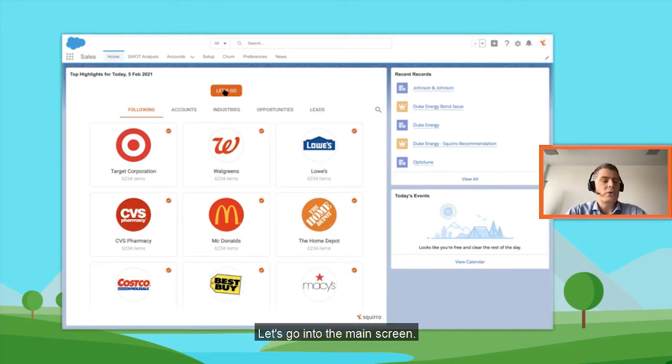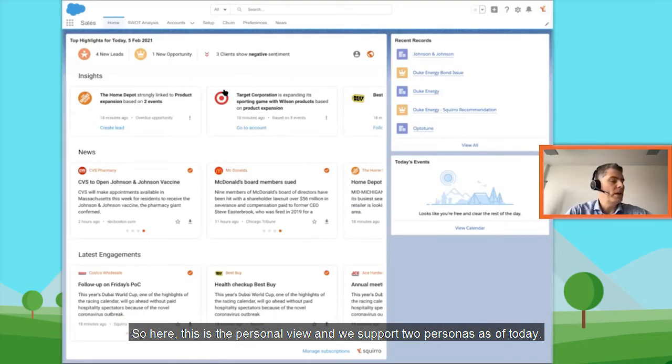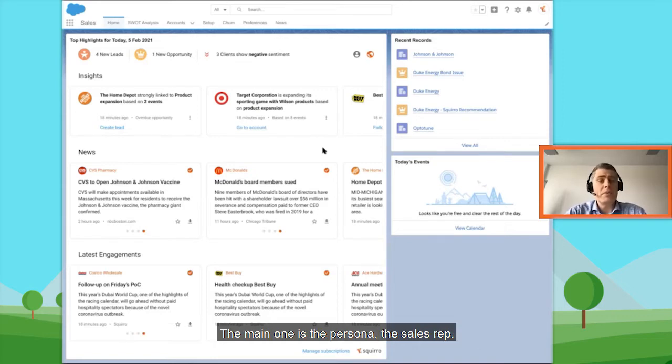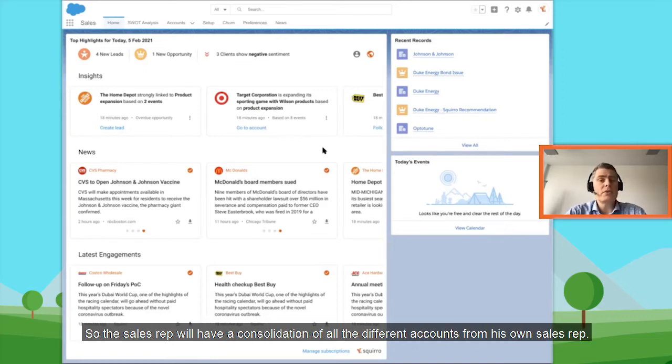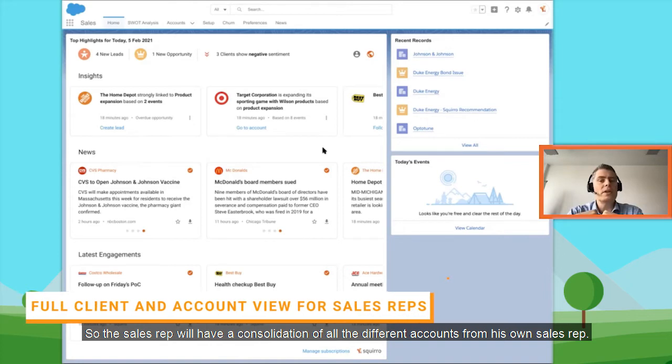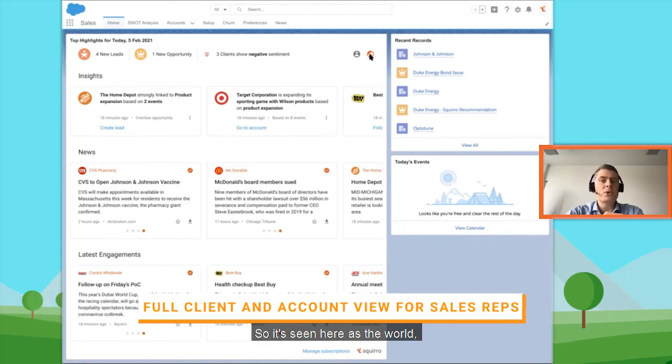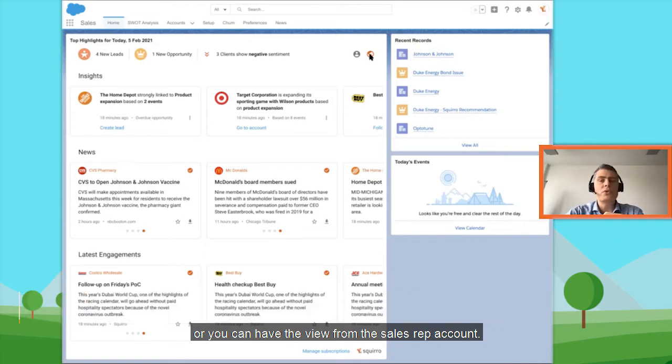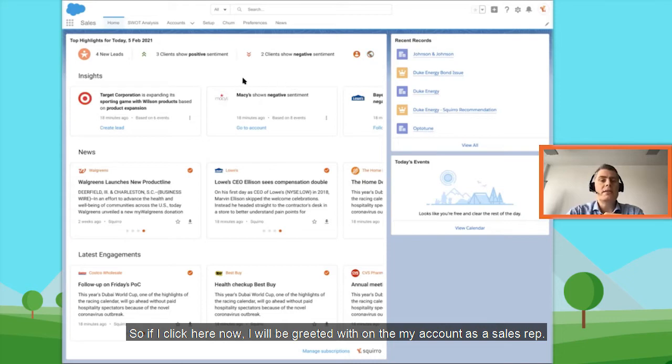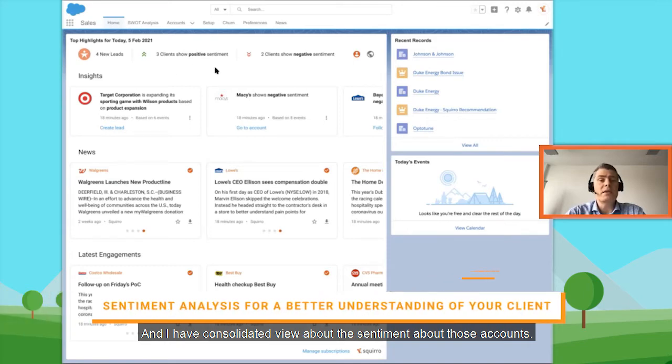Let's go into the main screen. Here, this is the personal view, and we support two personas as of today. The main one is the sales rep persona. The sales rep will have a consolidation of all the different accounts from his own sales rep, so it's seen here as the world, or you can have the view from the sales rep account. If I click here, now I will be greeted with only my accounts as a sales rep. In this case, I would have here the Target account or the Mercy account, and I have a consolidated view of the sentiment about those accounts.